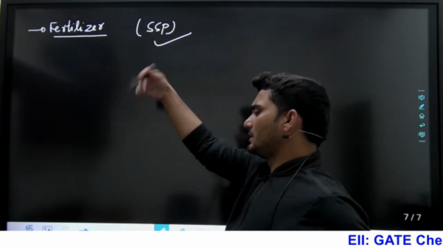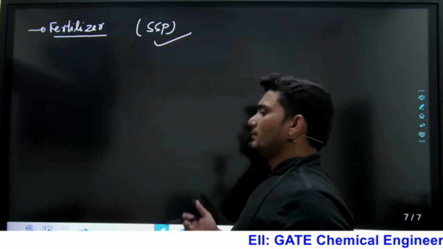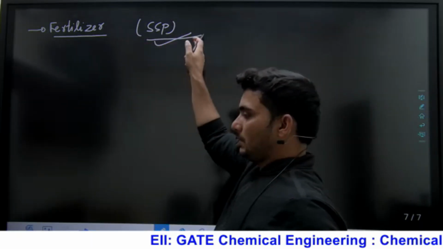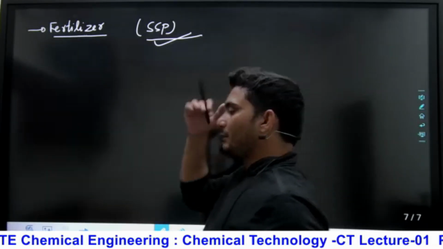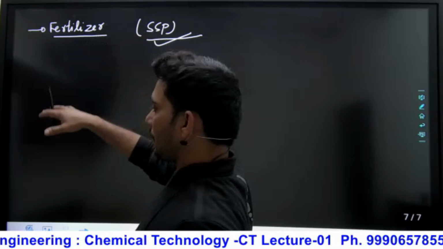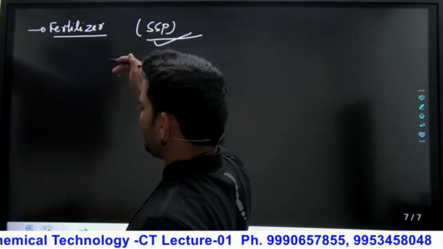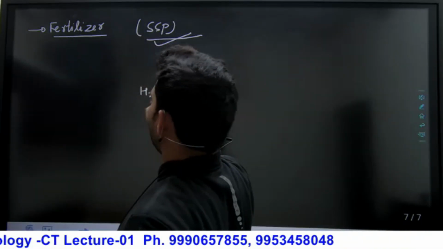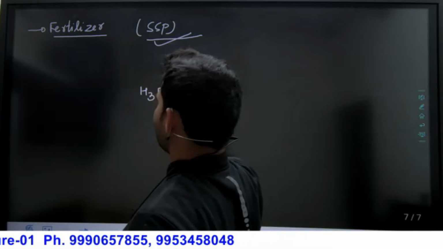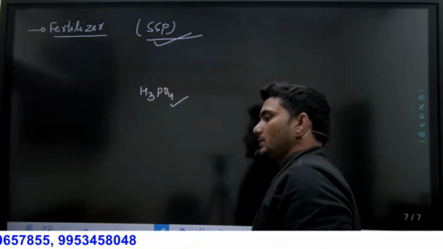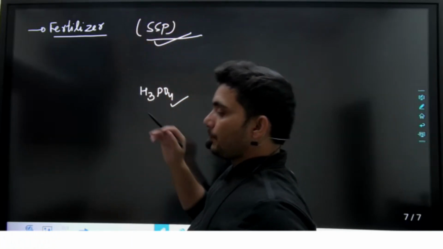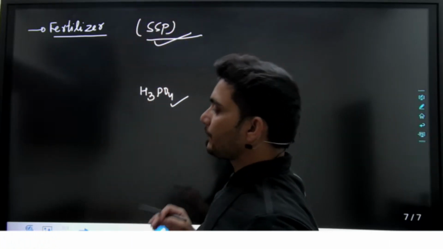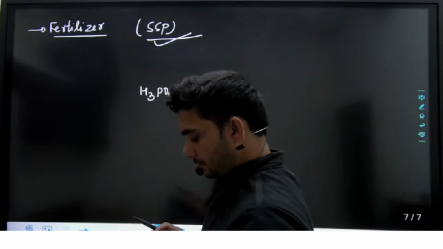For triple superphosphate, the phosphorus content will be high, so with the phosphate rock we use orthophosphoric acid to increase the phosphorus content. So H2SO4 is used in the fertilizer industry, mainly the phosphate fertilizer industry. That is one of the points.